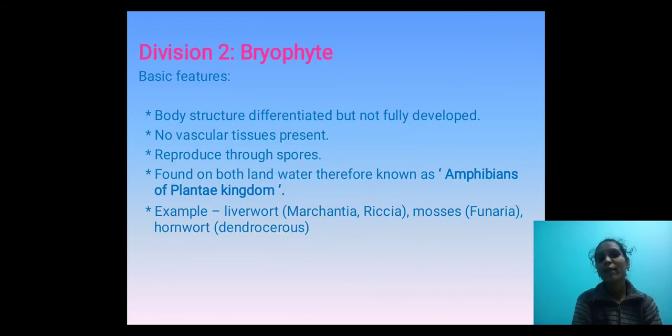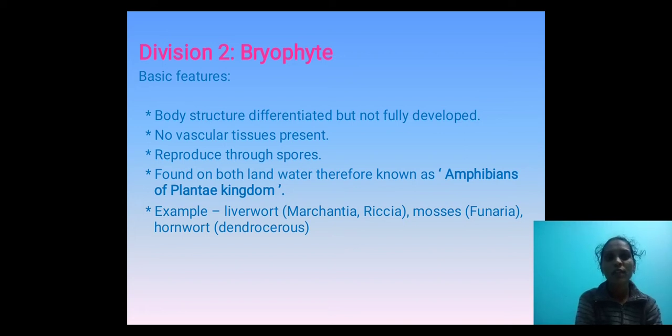Next, come to the second division, that is called Bryophyta or Bryophytes. These are some basic features. Body structure is differentiated but not fully developed. Differentiation is there compared to Thallophyta. It is a little bit differentiated but not fully developed. No vascular bundles, there is no xylem and phloem. Reproduce through spores. Found on both land and water, therefore known as amphibians of the plant kingdom. It is very important: Bryophytes are the amphibians of the plant kingdom.